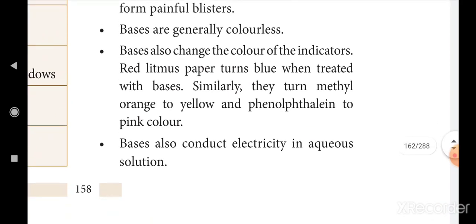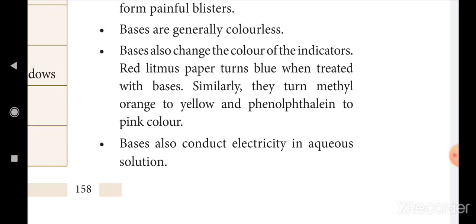Next, bases also conduct electricity in aqueous solution. Acid also conducts electricity because of H plus ions, here OH minus ions. So both of them conduct electricity.